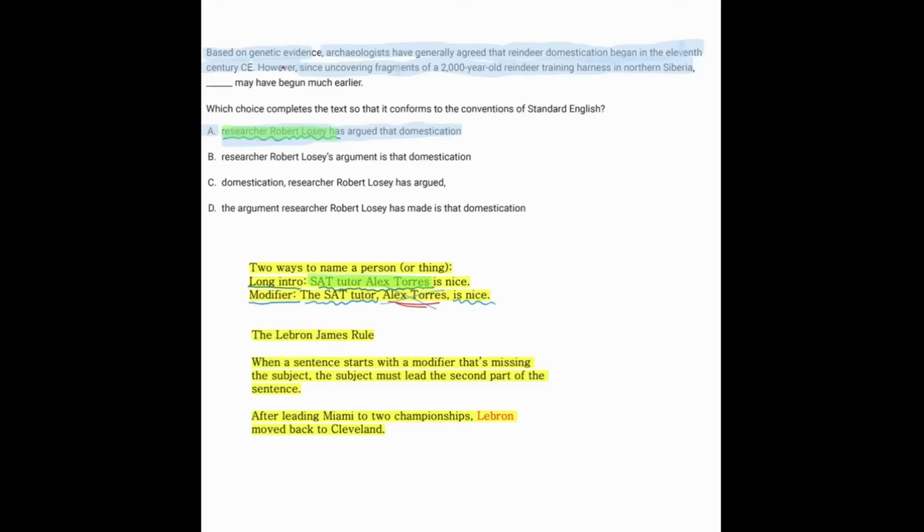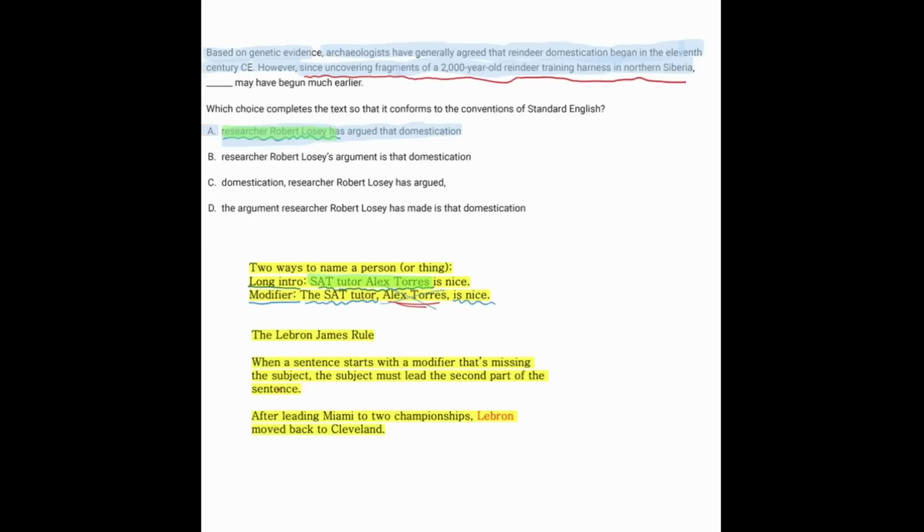So if a sentence starts with a modifier like this one does, since uncovering fragments of a 2,000-year-old reindeer training harness in northern Siberia, that's a modifier because we're not seeing a verb in there. ING words are not verbs. And we're not seeing the researcher's name or even the pronoun he. So there we have a modifier that is missing the name of the person.